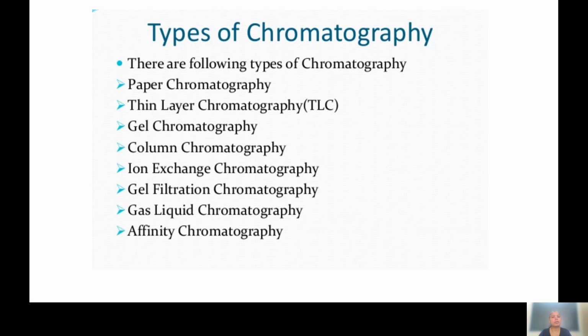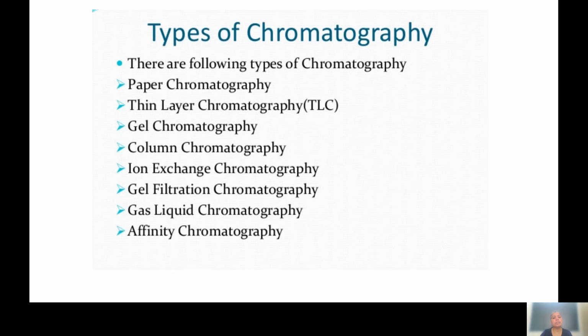These are some of the chromatographic techniques. Paper chromatography, thin layer chromatography, column chromatography, ion exchange chromatography, gel filtration chromatography, gas liquid chromatography, and affinity chromatography, depending on the stationary phase and the mobile phase. Now in paper chromatography, the stationary phase that we use is the paper, and the mobile phase, as the name says, is mobile. Generally it is a liquid or a gas. In paper chromatography, the mobile phase is a liquid.